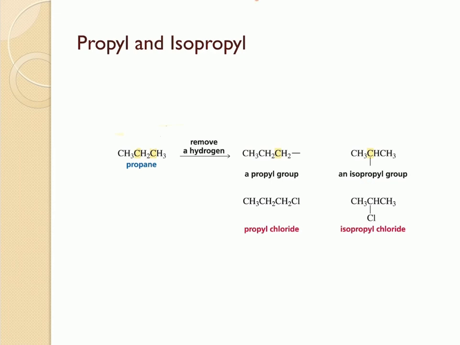And once you remove the hydrogen, then you can replace it with any group. Say, for example, you can replace it with an OH. In that case, it's going to be isopropyl alcohol. Or you can replace it with a halogen. In that case, it's going to be isopropyl chloride.